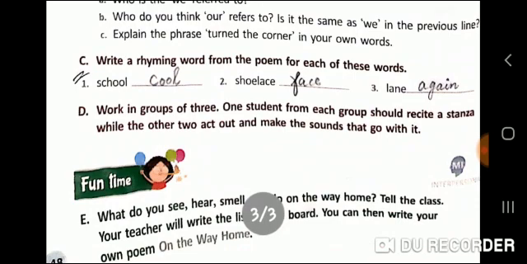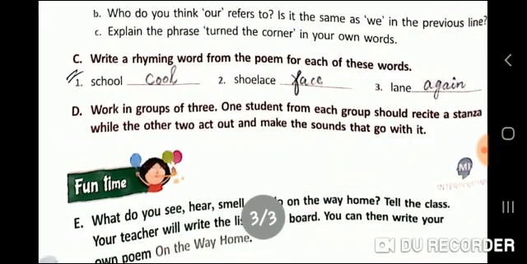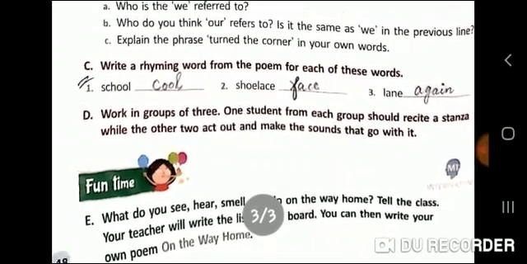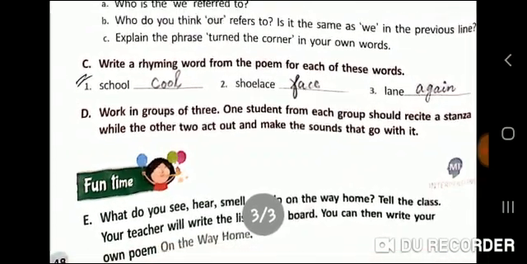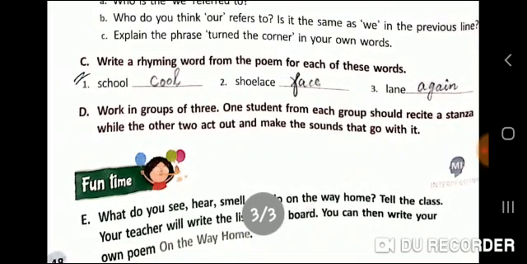Now, work in groups of 3. One student from each group should recite a stanza while the other 2 act out and make sounds that go with it. Since we are not in the classroom, you can do one thing. You can do this with your elders or your siblings or your friends at home. If they're there, you can take their help and do this activity.